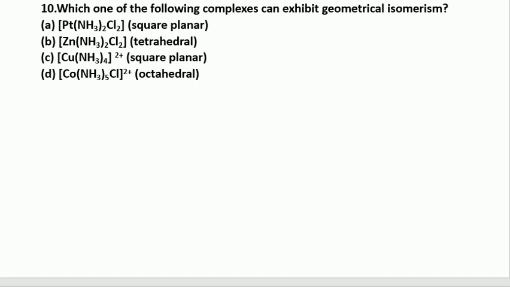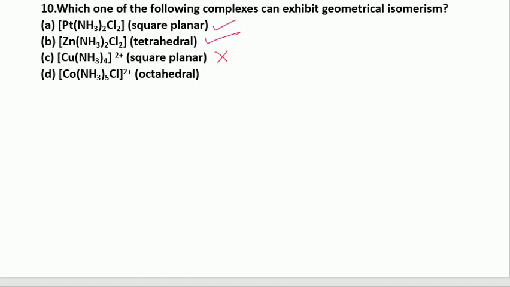First option, if we see the platinum NH3 twice Cl2, it is a square planar complex, and it shows cis and trans isomerism. Yes, we know. If you see the second, second is also the case which shows geometrical isomerism, and third cannot exhibit geometrical isomerism as all the 4 groups are same.